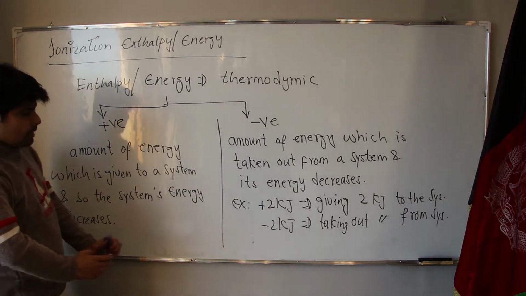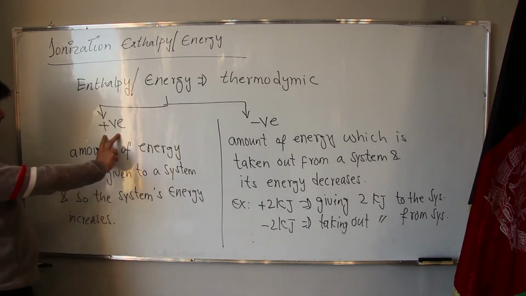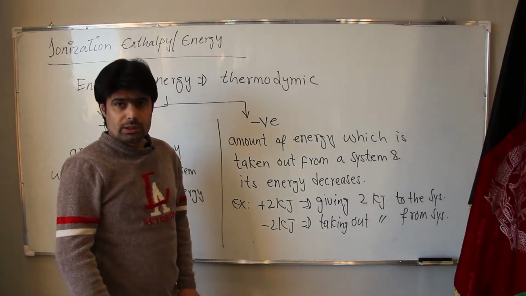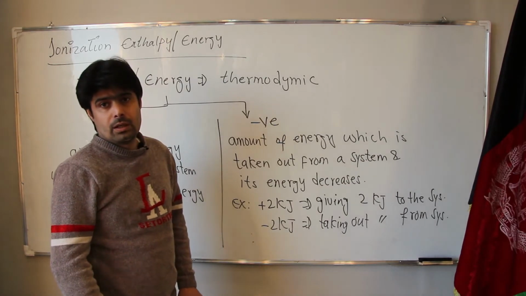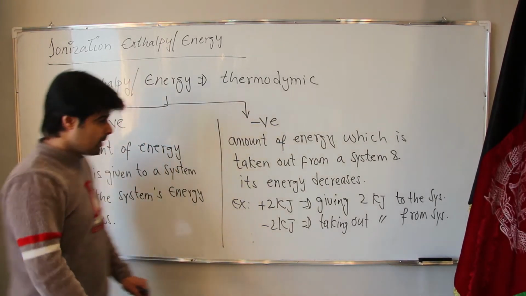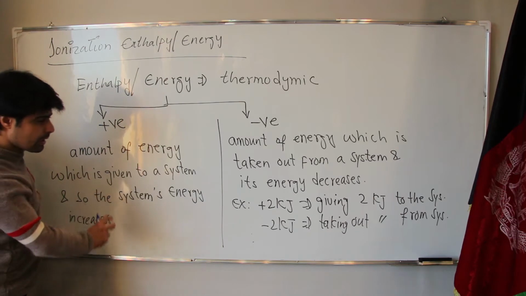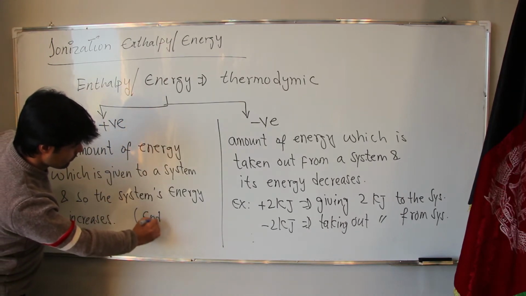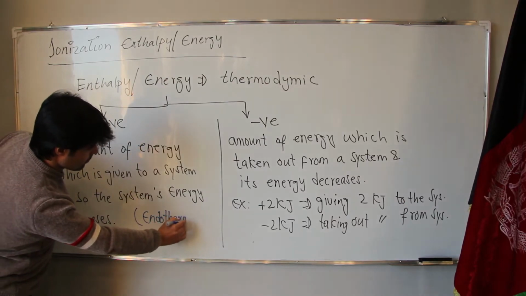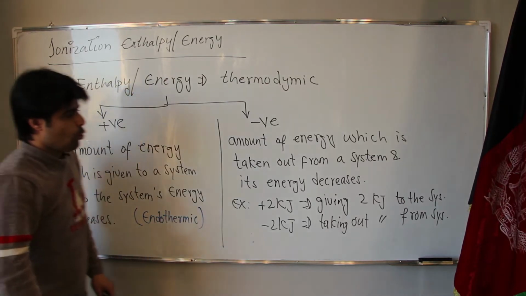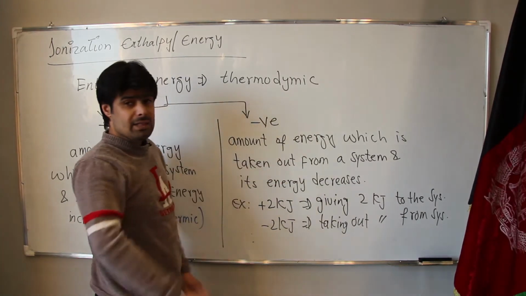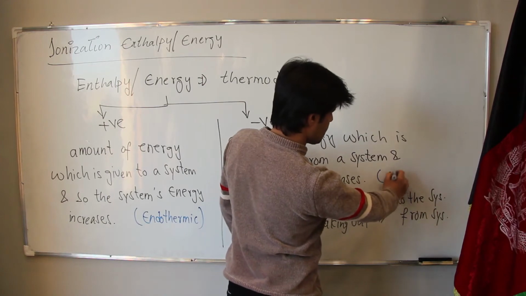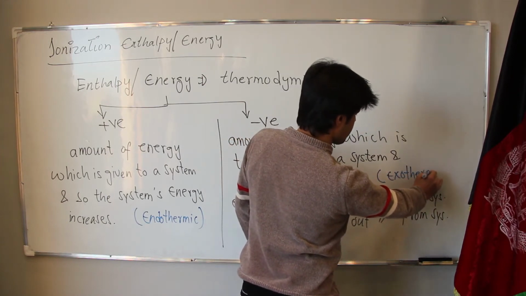Now, if we are talking about positive energy, it means we are giving the energy to the system, so the system will absorb the energy. Whenever a system is absorbing the energy, it is called endothermic. But whenever a system is giving us the energy, in that case it is called exothermic.